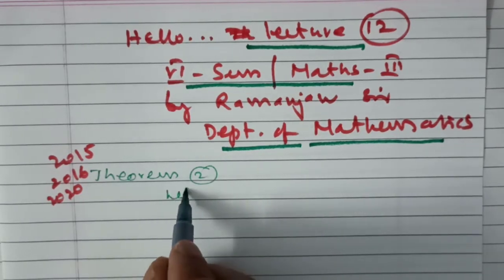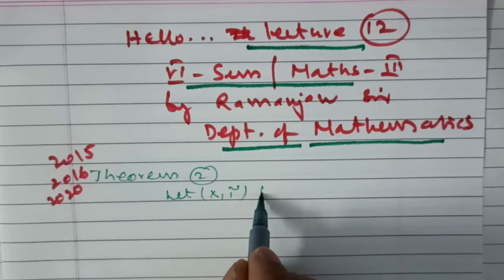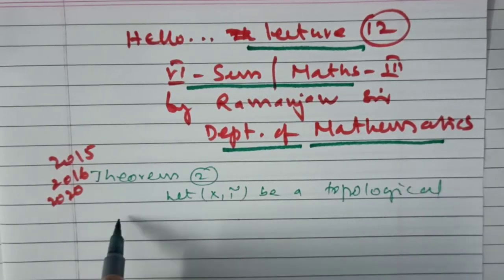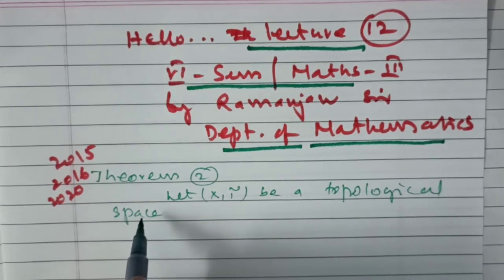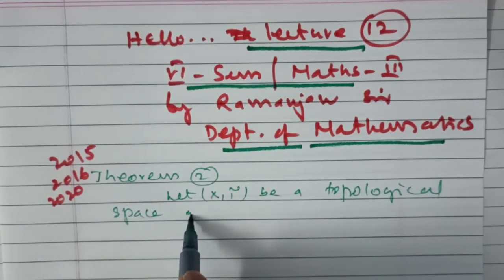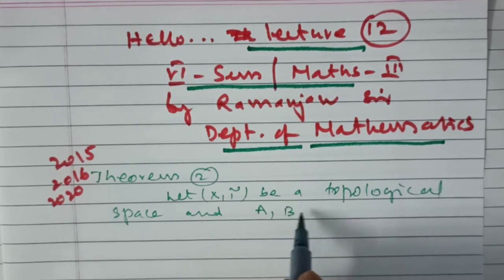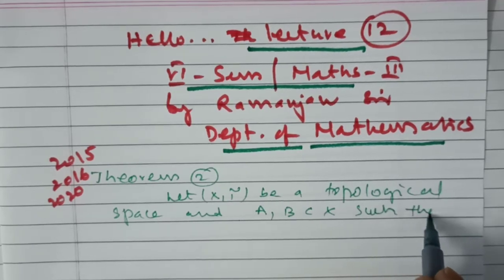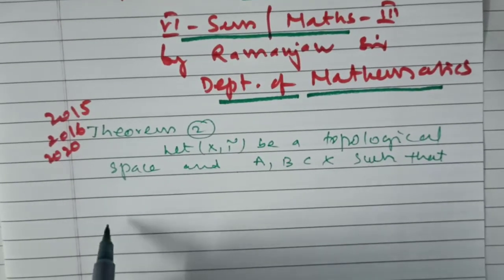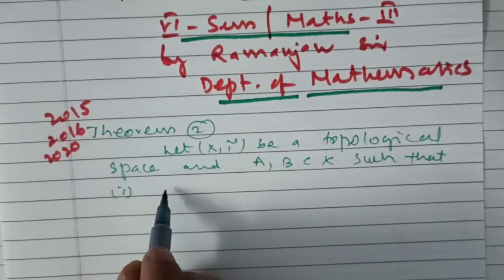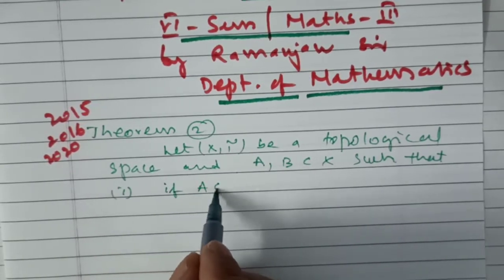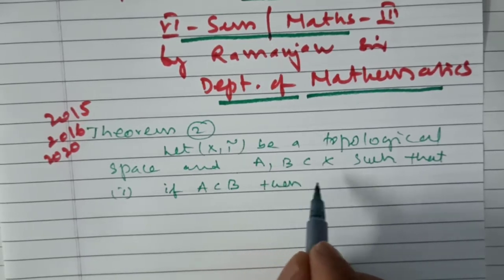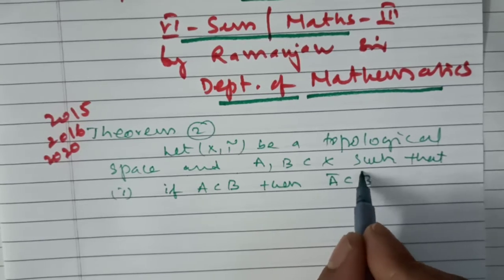Let (X, τ) be a topological space, and A, B be subsets of X such that, first one, if A is a subset of B, then A bar is a subset of B bar.